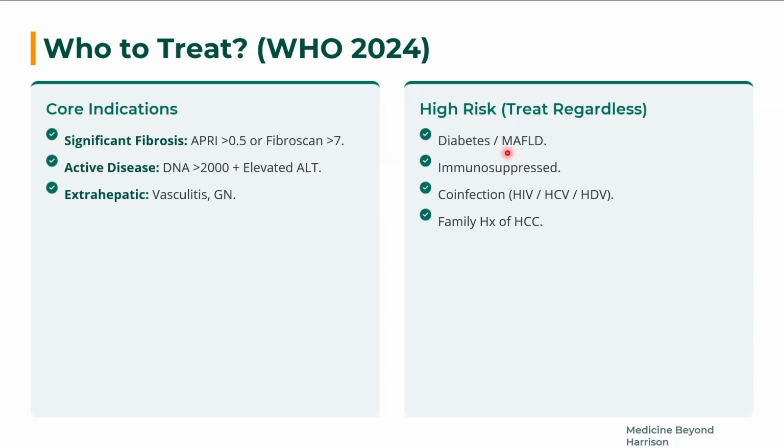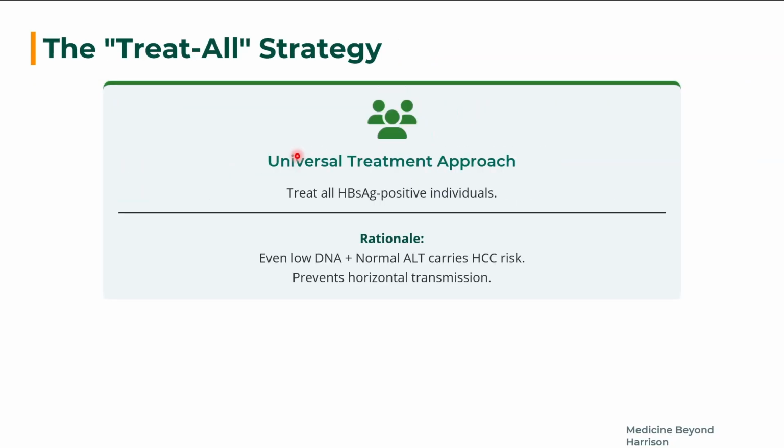So, in case of high risk patients such as diabetes, metabolic associated fatty liver disease, and the immunosuppressed, co-infections with HIV, HCV, HDV, family history of hepatocellular carcinoma, in all these cases, treat regardless of the DNA levels, ALT titers, Fibroscan or APRI scores. Now, it is the new approach, the universal treatment approach. It is the treat all strategy. Better to go with the treat all strategy because even low DNA and normal ALT carry the risk of hepatocellular carcinoma. It also prevents horizontal transmission. So always go for this treat all strategy.